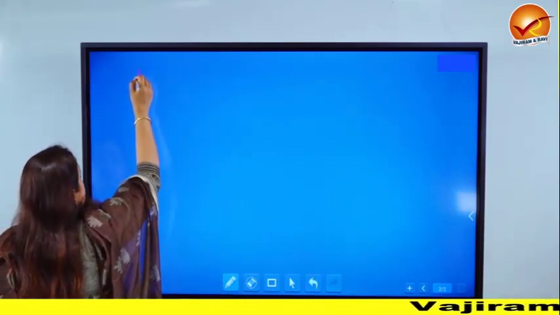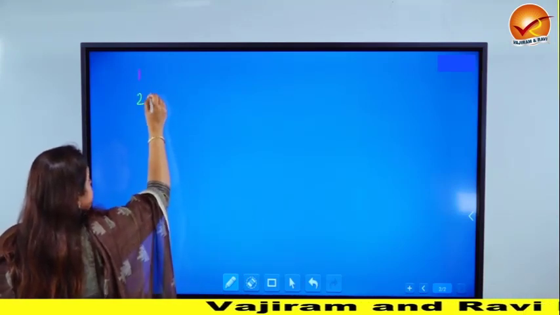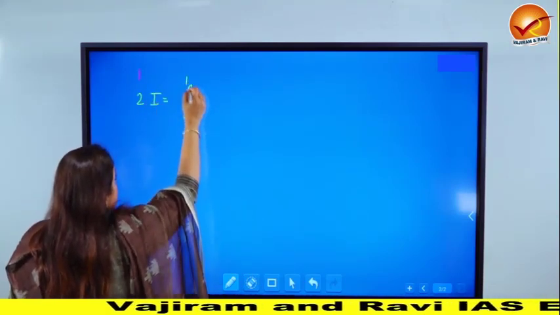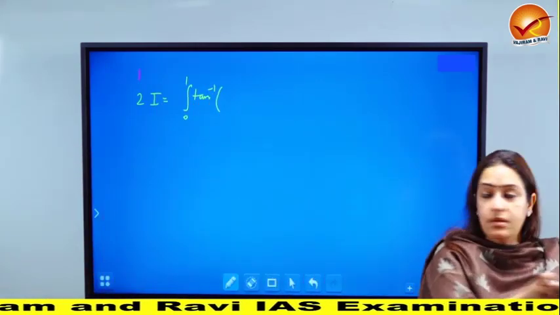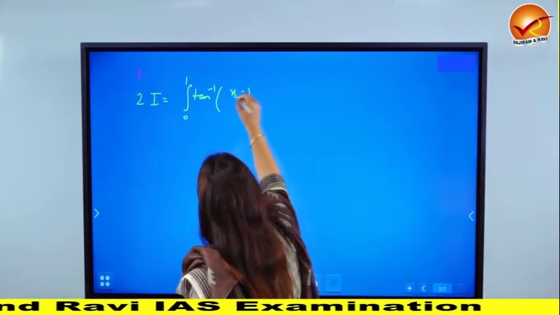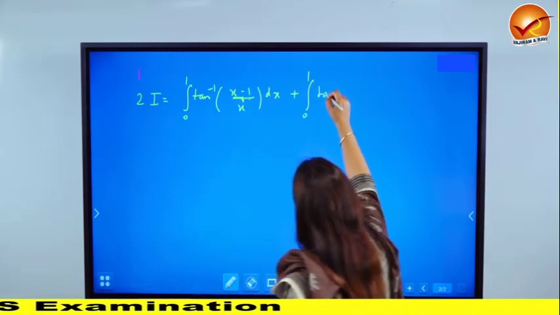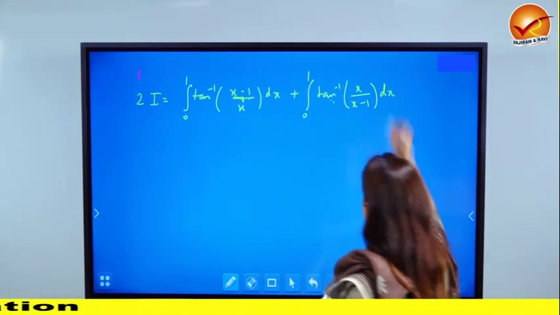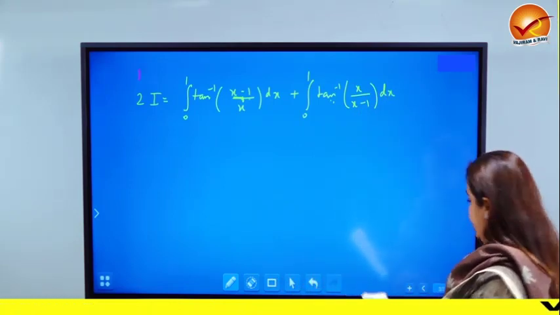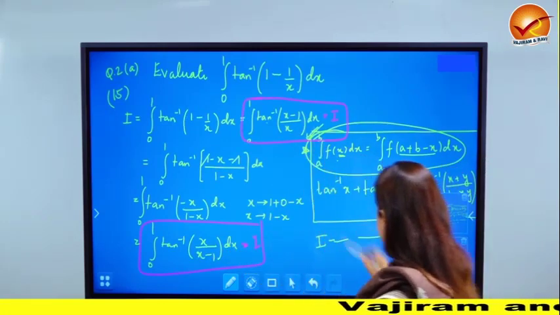We add the two equations. So I'll just copy down what we had. If you add up the two equations, you're going to get 2 times I equals 0 to 1 tan inverse of, what was the given question? X minus 1 upon x dx plus 0 to 1 tan inverse of, it had become the reciprocal, x upon x minus 1 dx. Let's check it again. It is x upon x minus 1. Okay.